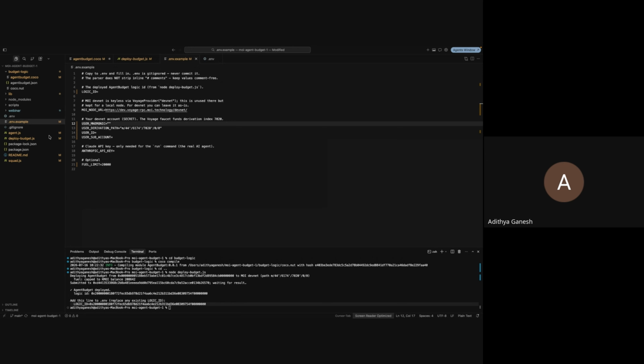For the agent.js, the more live conversational agent demo I was telling you about, that's what the Anthropic API key is for. You can try it out if you want to, you don't have to. But again, the most important point is that you put the logic ID over here, because in the next files that we'll walk through, the agent that's creating the sub account is going to inherit this particular logic.